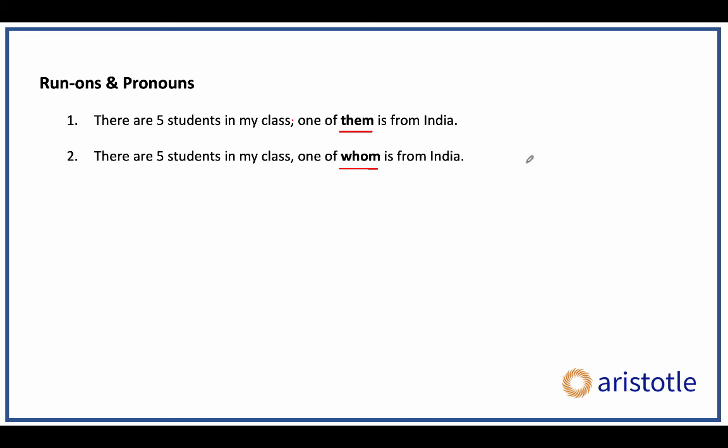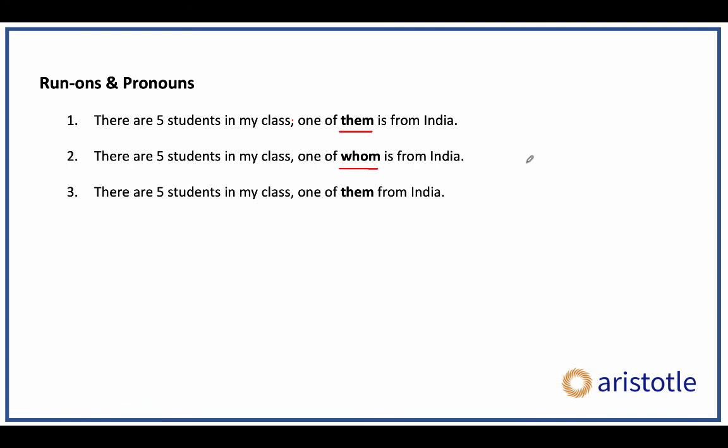Now it is correct. And this is true 99% of the time. Why am I keeping that 1%? Because I've seen some questions on the GMAT like this. There are 5 students in my class, comma, one of them from India. Now students will immediately think it's a run-on sentence because them, they, these always give you independent clauses. Not always, 99% of the time.